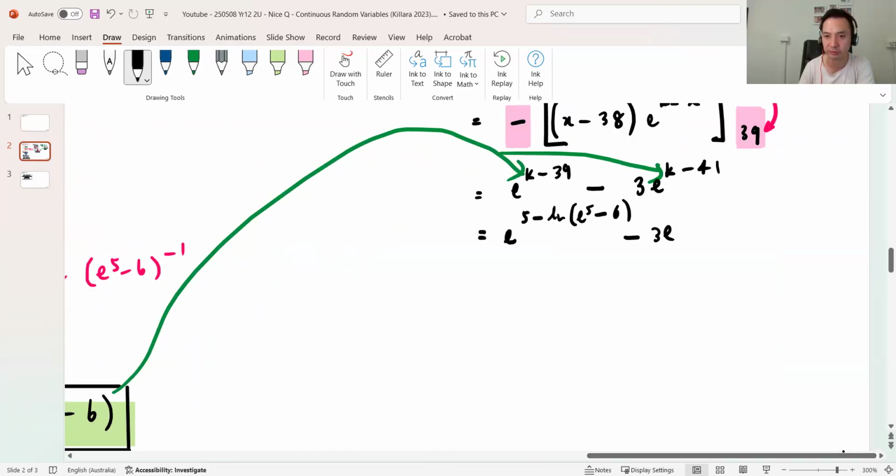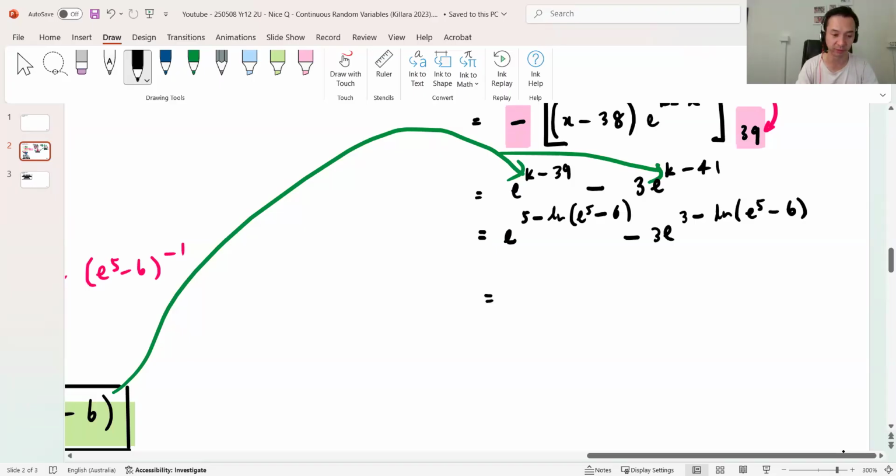Now, if I sub in 44 minus that, that's 3 minus ln e^5 minus 6. Right, I'm just going to punch that in. Let me see if that's similar to what they had. They had minus 2, 3, and 1, 5.